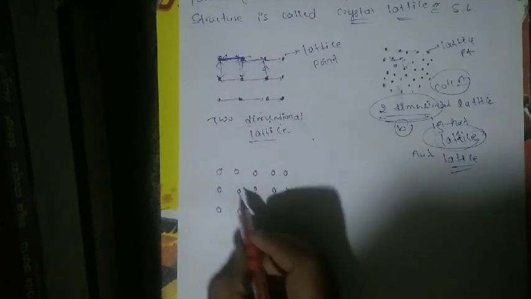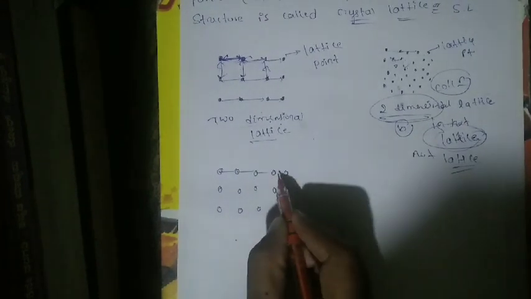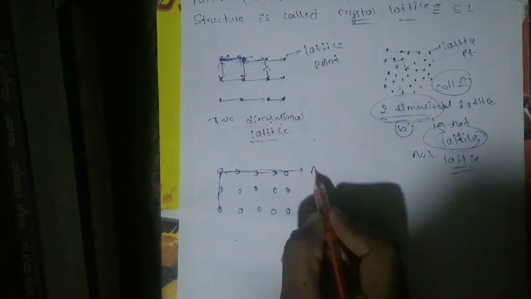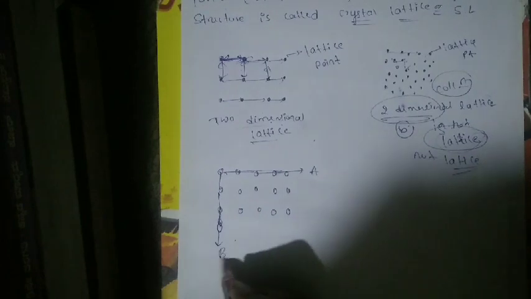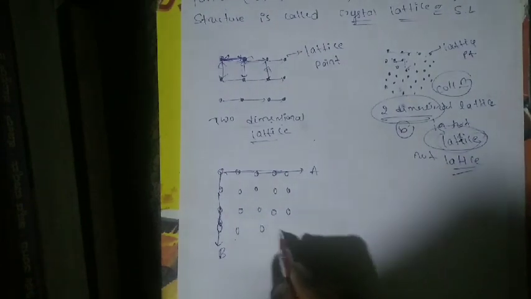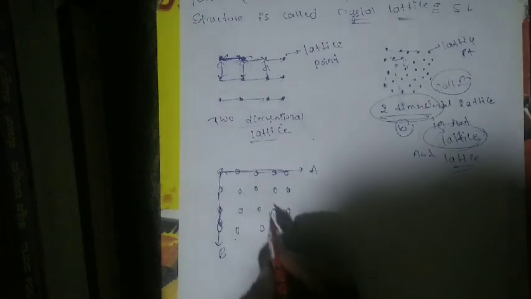Now in another diagram I will explain how it is called a space lattice. I will draw another diagram here. See here, these are all space lattice. The points are at equal distance. This is point A, the same thing here also. This is point B, and it is an equal arrangement.